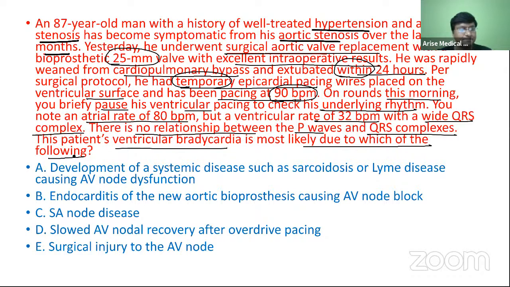Very good, Sai Tarni. So the answer is surgical injury to the AV node.